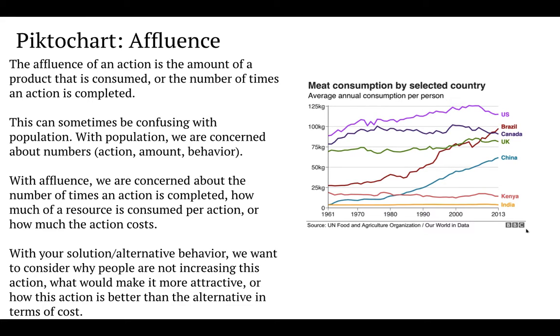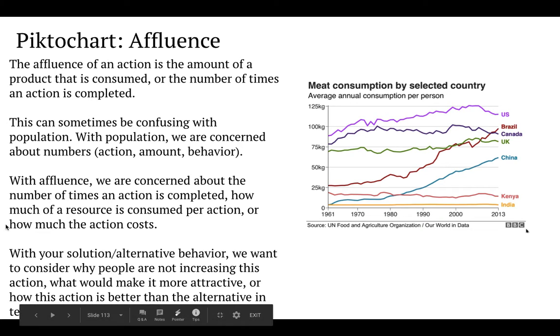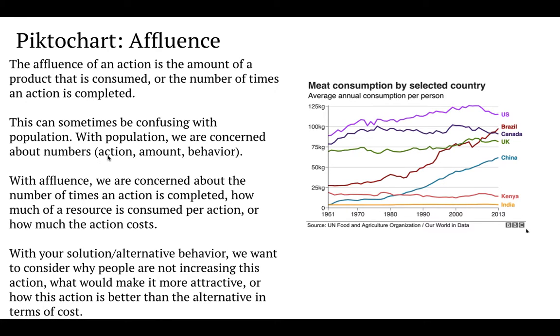Which brings us to our third part that you're going to be working on, affluence. Now, affluence of an action is really the amount of a product that is consumed or the number of times an action is completed. This can be a little confusing with population. When we talk about the population of a behavior, we're really concerned about the number of people doing that behavior.